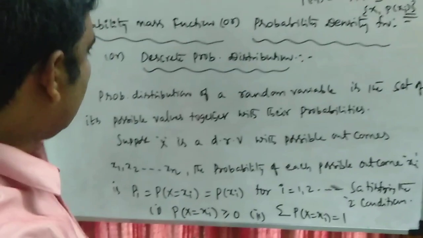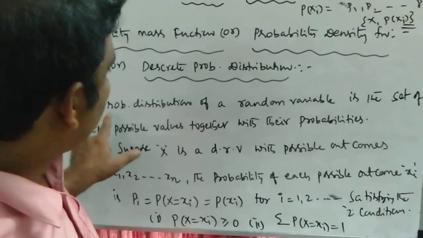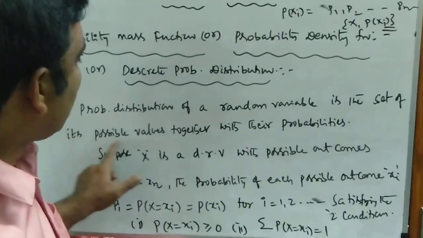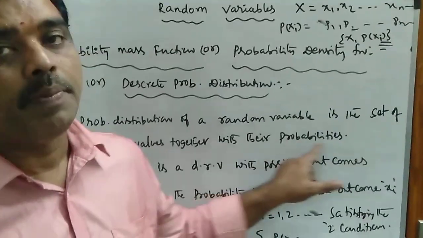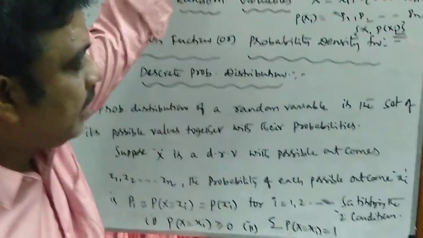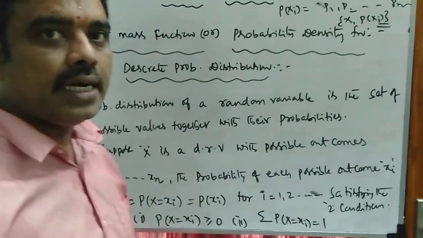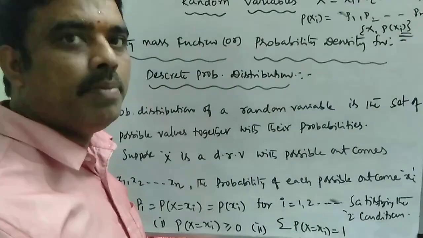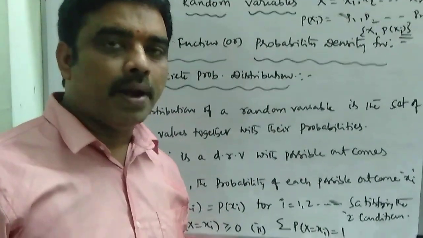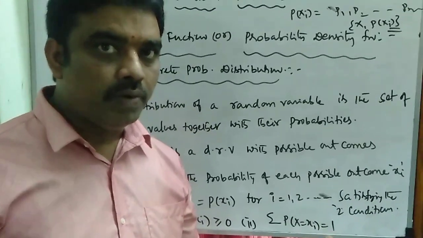So see the definition: the probability distribution of a random variable is the set of its possible values together with their probabilities, satisfying two conditions. The first condition is that each probability must be greater than or equal to 0, and the sum of all probabilities must be equal to 1.